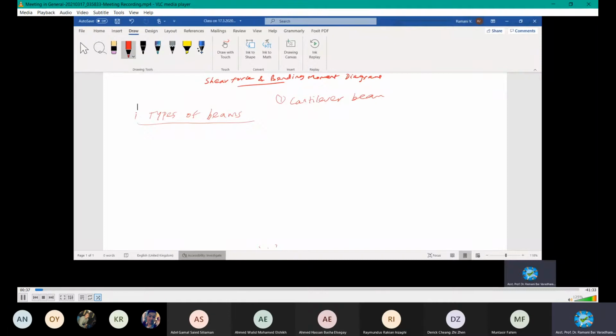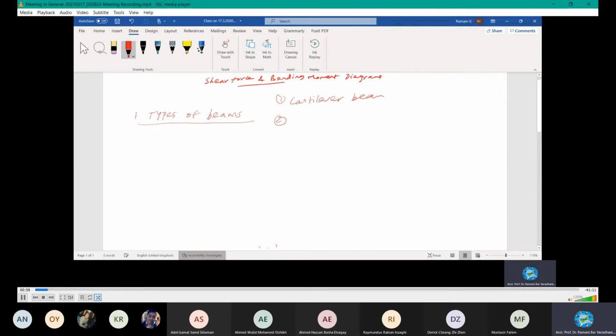Before going into this one, let's recall some of the analysis that you have studied in engineering statics and dynamics, so that you are finding it easier to do the analysis for a transverse loading.